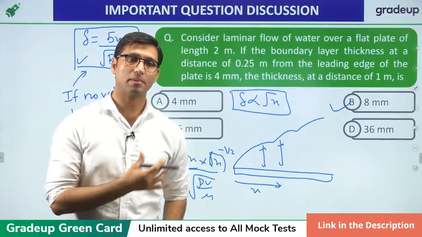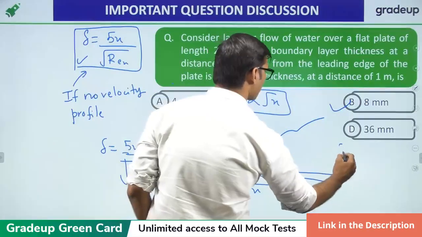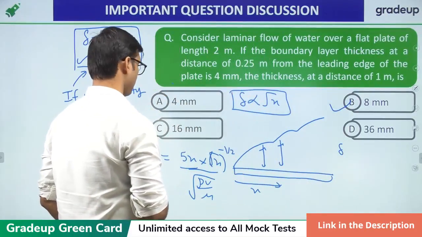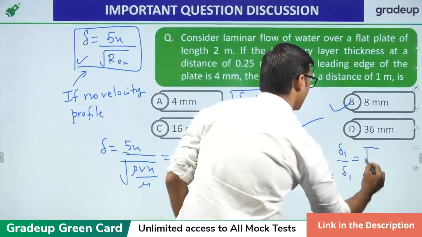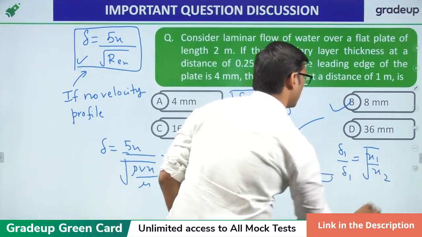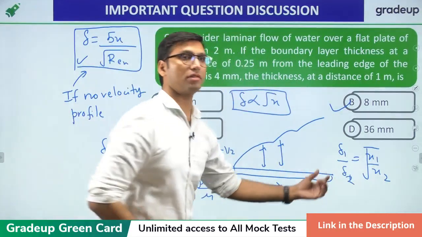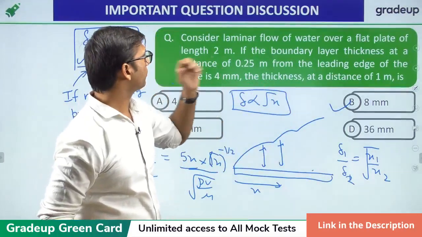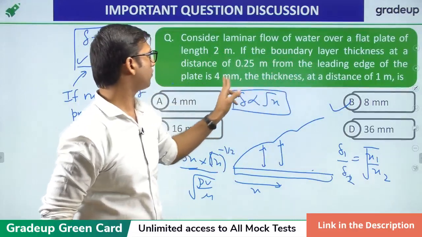Now this is directly proportional, so from here delta 1 over delta 2 will be equal to under root of x1 over x2. Delta 1 is the boundary layer thickness in the first case, at a distance of 0.25 meter from the leading edge of the plate, which is 4 mm.